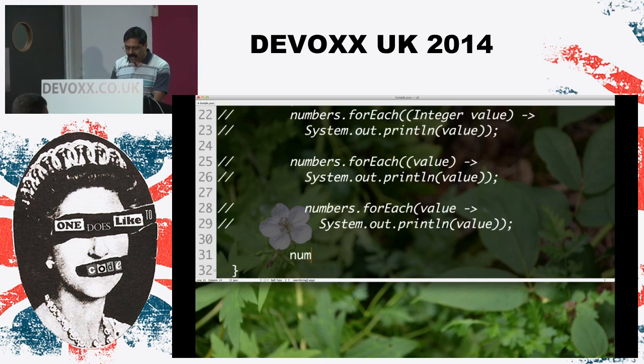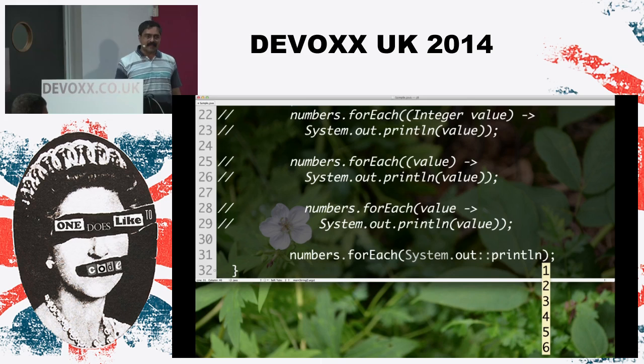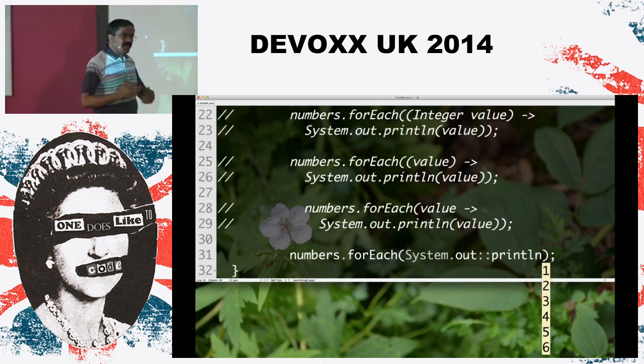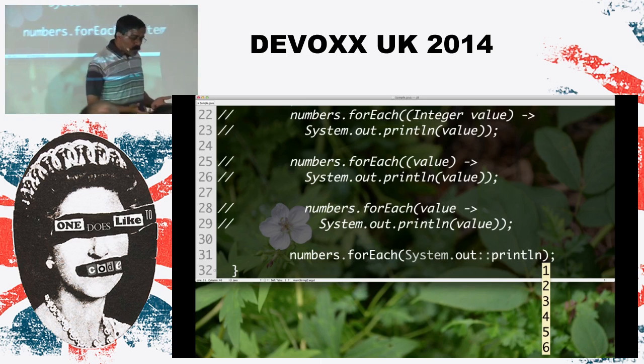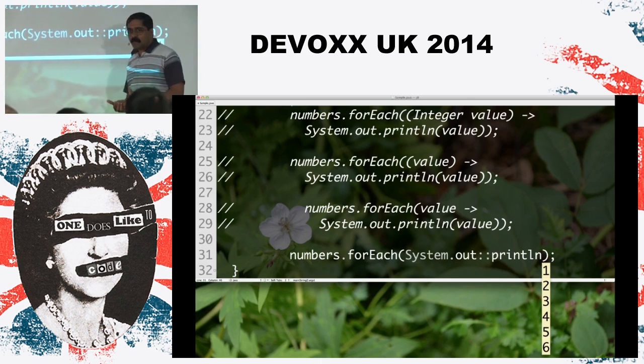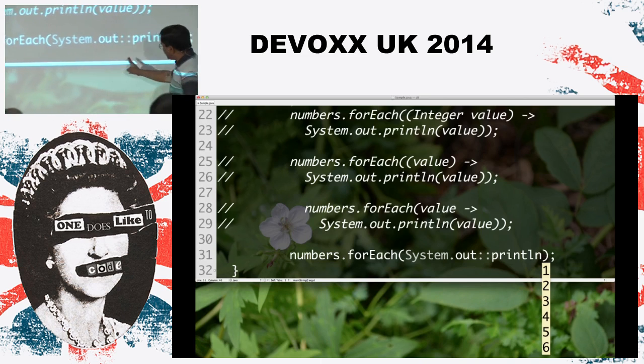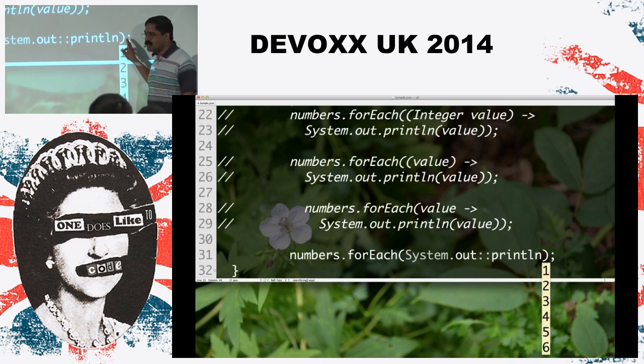So we can simply say numbers.forEach, and you can simply say System.out::println, and this is called a method reference. A method reference basically says, I really don't have any manipulation of the parameter I'm receiving. All I want to do is pass through. So the parameter I receive, I want to simply send it out as an argument to this function.